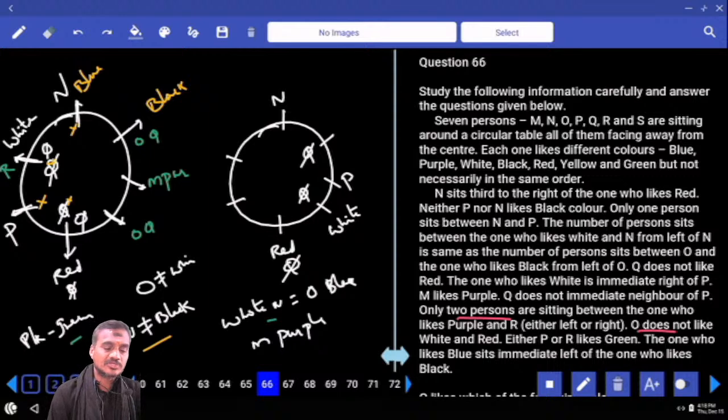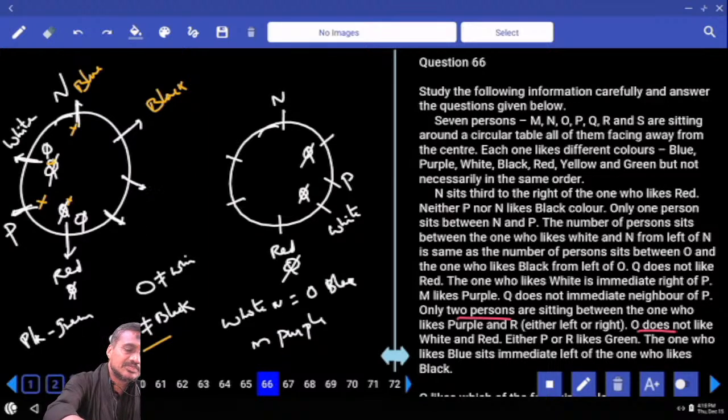O and black are also adjacent to each other. As O and black are adjacent to each other, O cannot be here and O cannot be here. Hence, this is not possible. That means the assumption we have taken, M purple at this place, is ruled out. Then what is the next possibility we have?